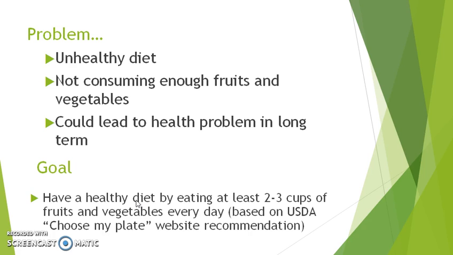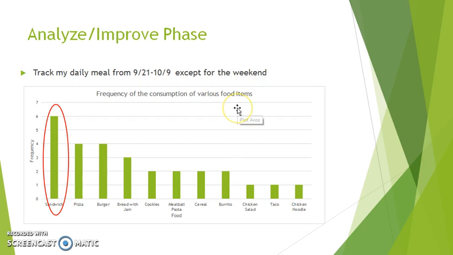So the goal of this project is to have a healthy diet by eating at least 2 to 3 cups of fruits and vegetables every day. And this amount is actually based on the USDA Choose My Plate website recommendation. So right now we are at the Analyze and Improve phase of the project.